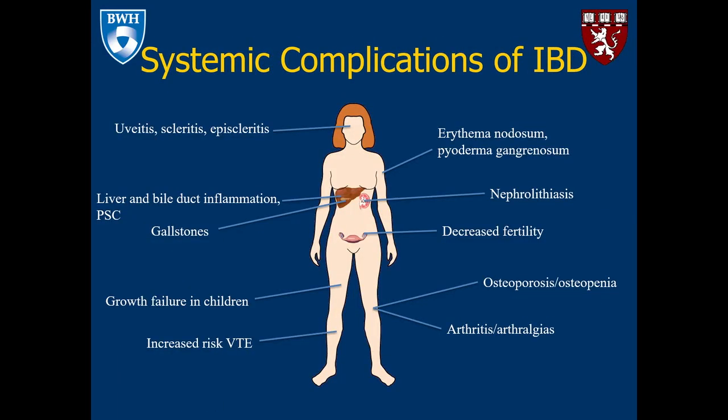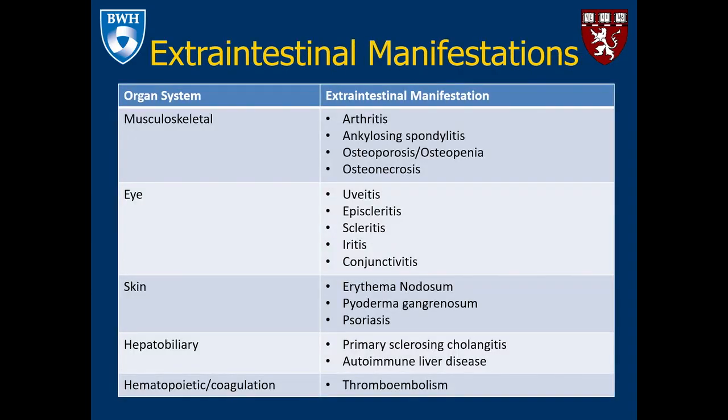This is a diagram depicting systemic complications of IBD. These include both extraintestinal manifestations and complications that occur with IBD. And as you can see here, there are many different organs and systems that are affected, including the eyes, the skin, the biliary system, bones or musculoskeletal, fertility, the renal system with nephrolithiasis, growth failure in children, and also increased risk of thrombus in the hematologic system.